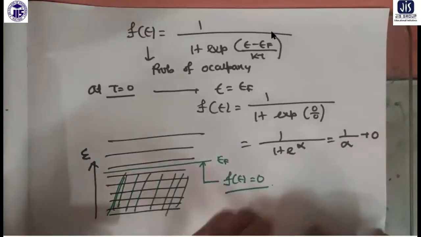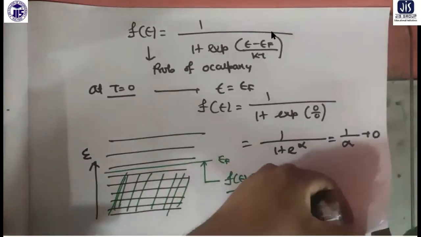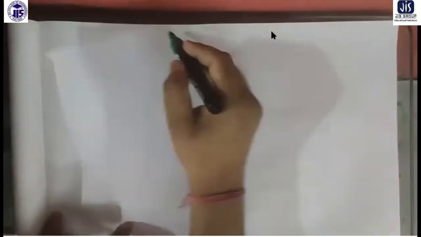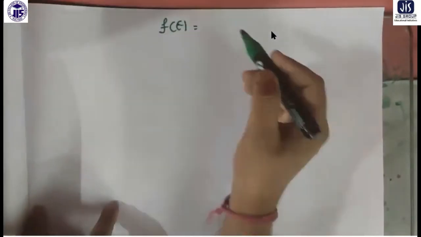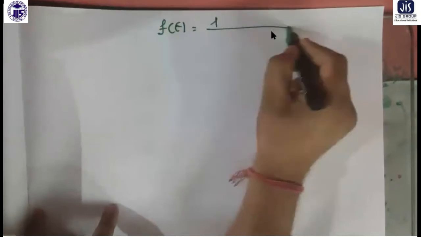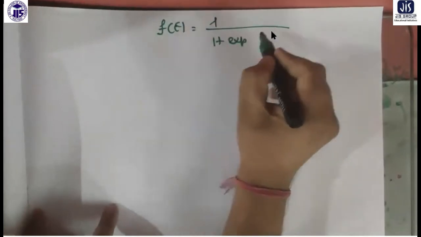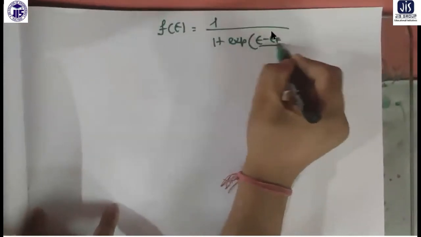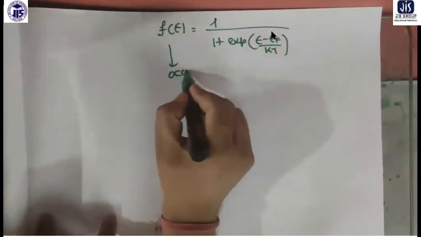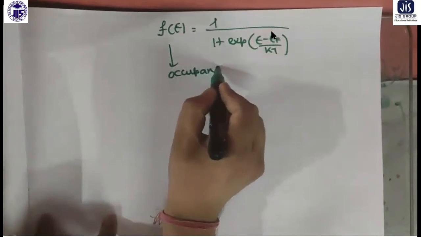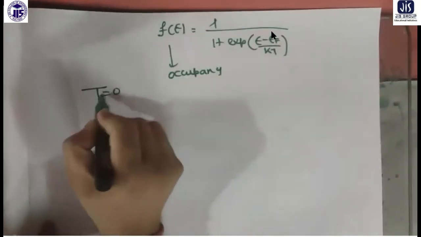At T greater than 0, again this is the distribution function. At E greater than EF, 1 by 1 plus exponential. So again I want to check the occupancy at absolute 0.